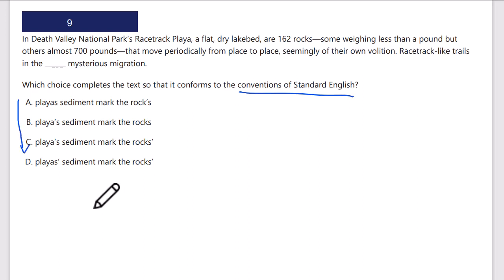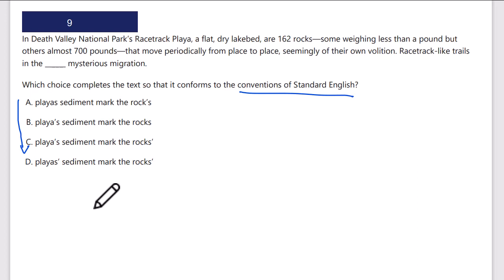Okay, this is a grammar question. I see different playas, sediments mark the rocks. Okay, it looks like we're going to have singular, plural, possessive, non-possessive type issues going on here. So let's take a look. In Death Valley National Park's racetrack playa, a flat, dry lake bed, are 162 rocks, some weighing less than a pound, but others almost 700 pounds, that move periodically from place to place, seemingly of their own volition. Racetrack-like trails in the playa's sediment marks the rock's mysterious migration.